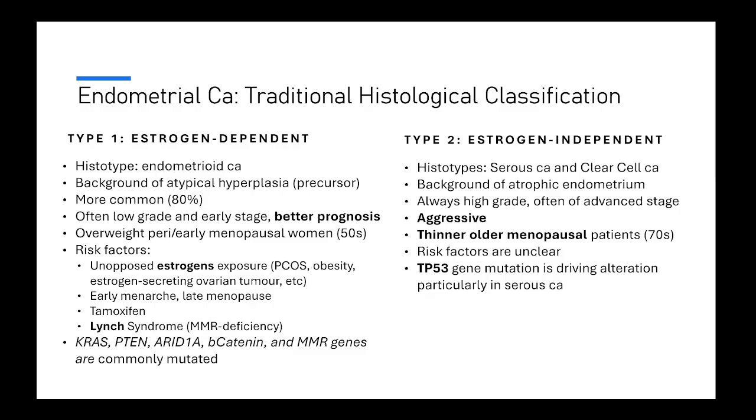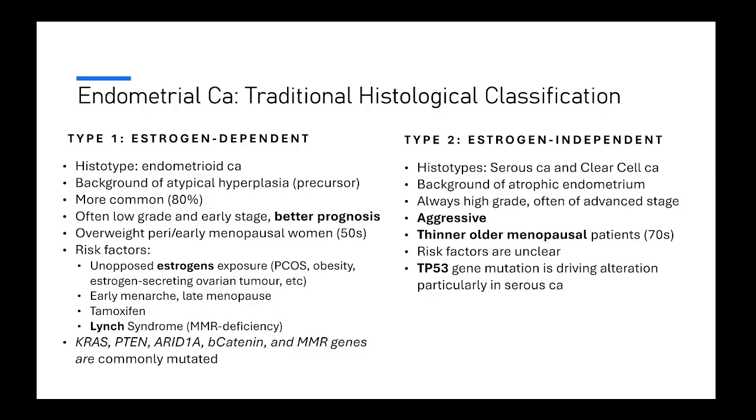They are the most common type. They represent 80% of all endometrial carcinomas. They often present as low grade, well differentiated, and early stage, and therefore they have a better prognosis. The typical patient will be overweight, perimenopausal or early menopausal, so women in their 50s usually. Estrogens play a very important role in the development of this cancer.